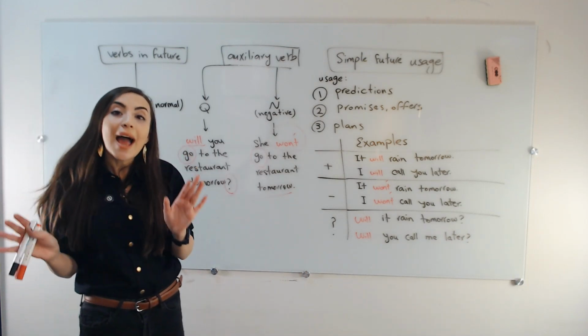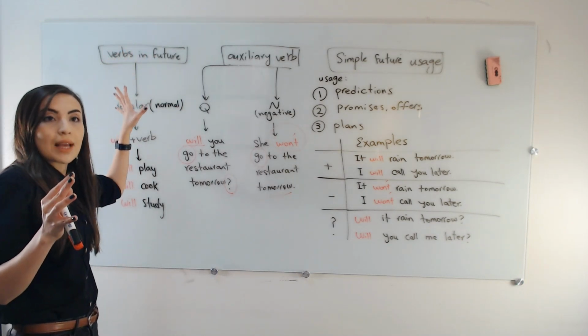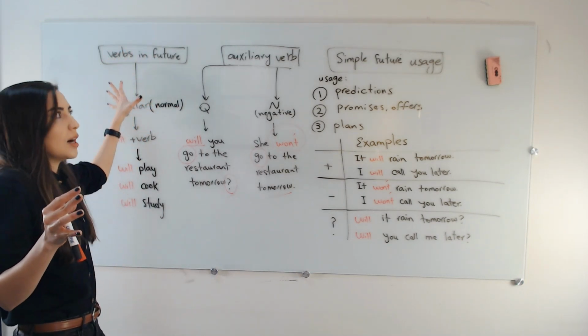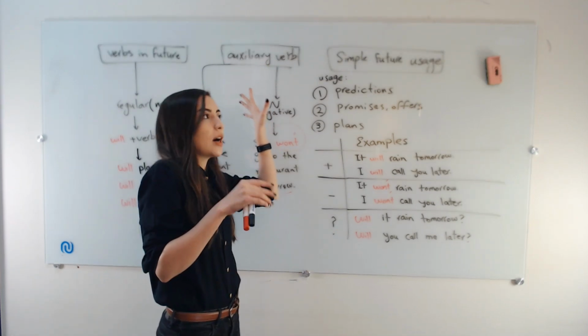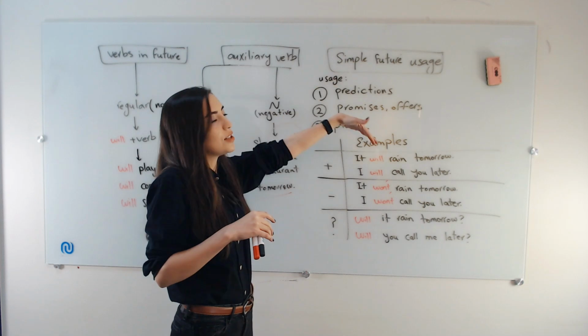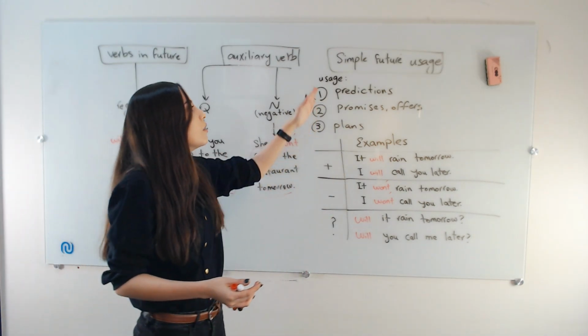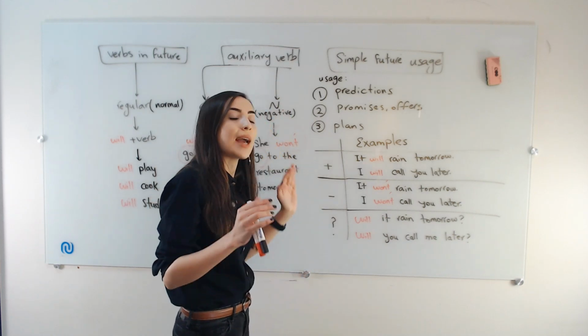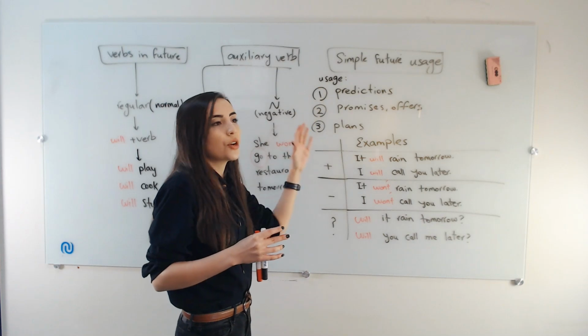Okay, now that we know how to create the verbs in future, and we know the auxiliary verbs of simple future, it's time for us to dive into the usage, the conditions in which we actually use simple future. So there are three main categories. As I said before in the previous videos, there could be 100 other categories.